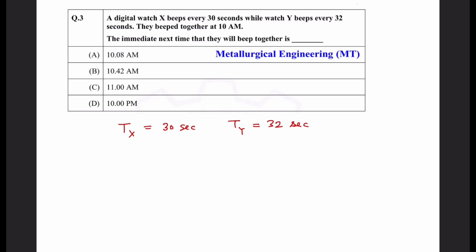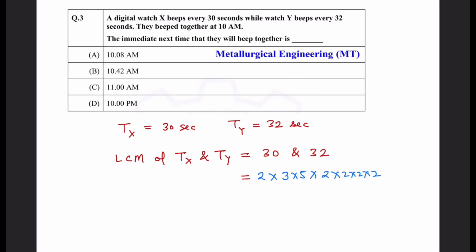So when will they beep together? At the LCM of TX and TY, right? So we need to find the LCM of TX and TY. It means the LCM of 30 and 32, right? So the common factor is 2, and the remaining factors of 30 are 3 and 5, and the remaining factors of 32 are 2 into 2 into 2 into 2, right?